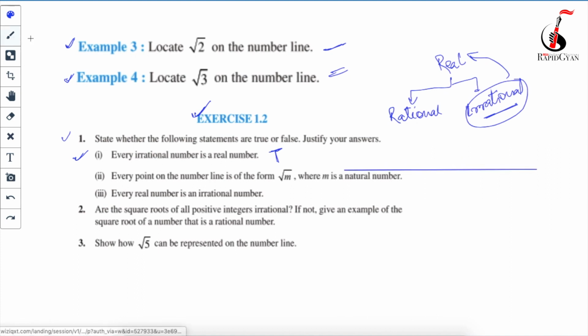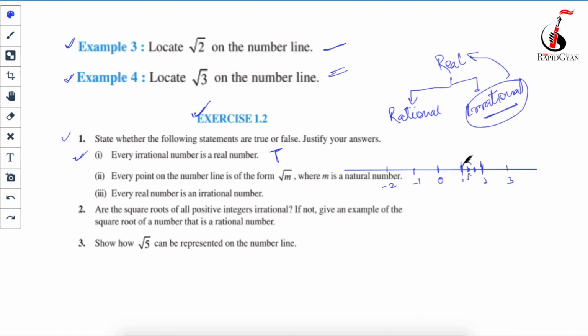So this is the number line here: 1, 2, 3, minus 1, minus 2, like this. Every point on the number line is of the form under root m, where m is a natural number. No, it's not possible, because under root 2 you have found, it is 1.414 over here. Under root 3 is around 1.732. But there are not only these two, there are multiple, and after that under root 4 is 2.